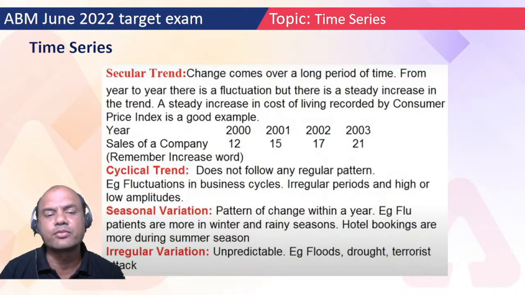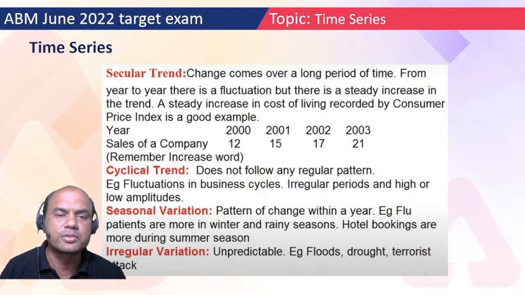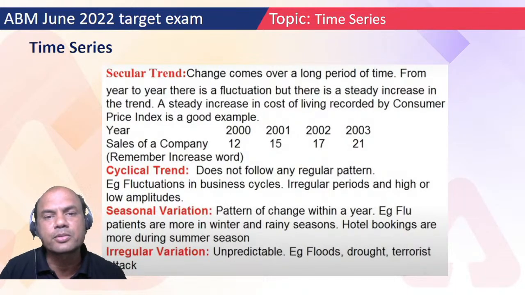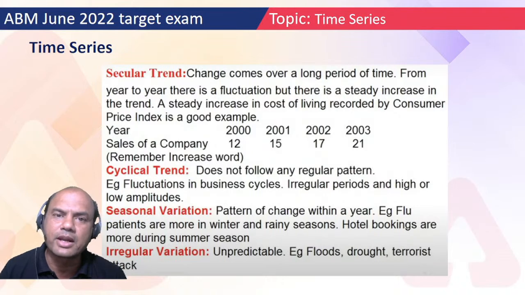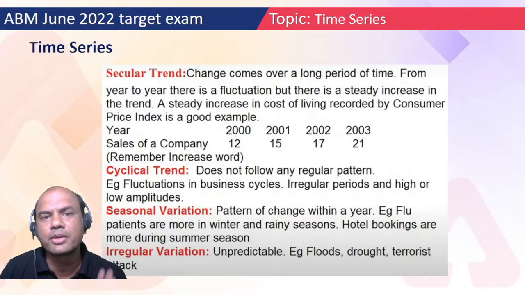If there is a depression, what are the 4 stages in the business cycle, always? Tell me. Recovery, then prosperity, then recession, and then depression, and again recovery starts. It goes on and on. But can anyone of you tell me, suppose I am in the prosperity stage, for how long will the prosperity stage remain? Can anyone tell me? No one, right? Because that is a cyclical trend. You can never predict for how long this trend will remain.